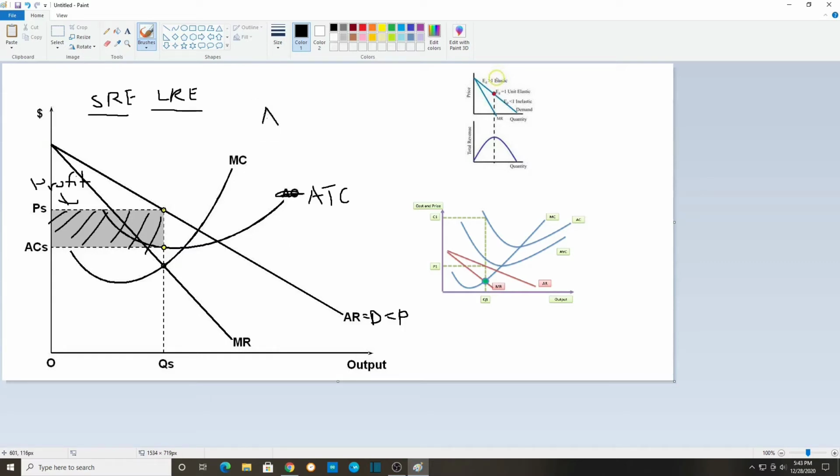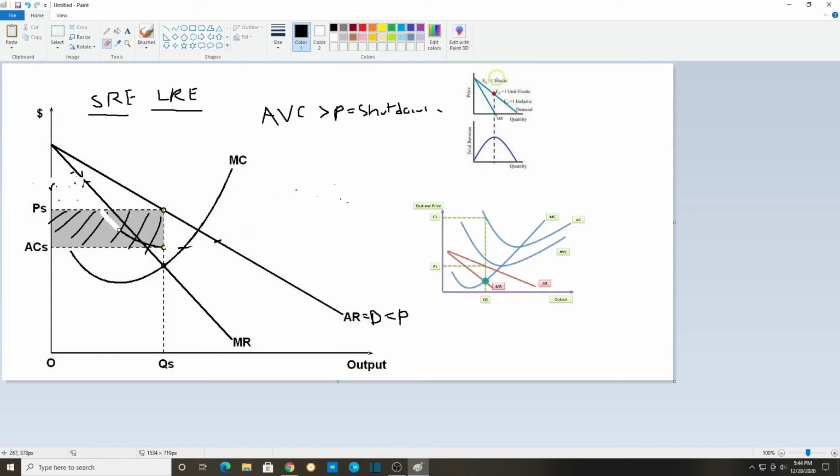If AVC goes above price, then shut down. So that's the same. Let's say this ATC curve wasn't here, and this curve wasn't here. We're just assuming that. Okay, let me erase this. There we go.